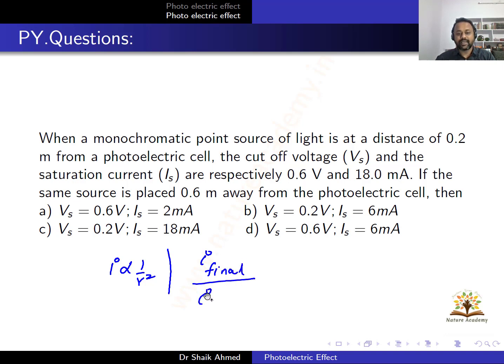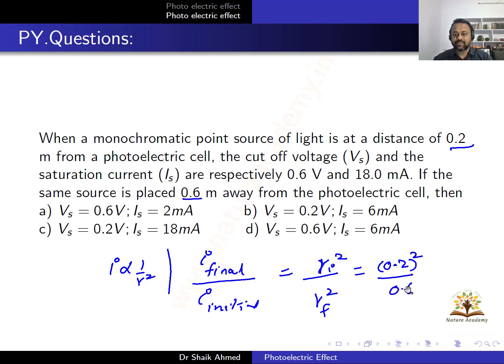I final divided by I initial, current initial, is equal to R initial square by R final square. So what is R initial? Initial value is 0.2 meters, so write 0.2 whole square. And R final is what? 0.6. This is 0.6 whole square.